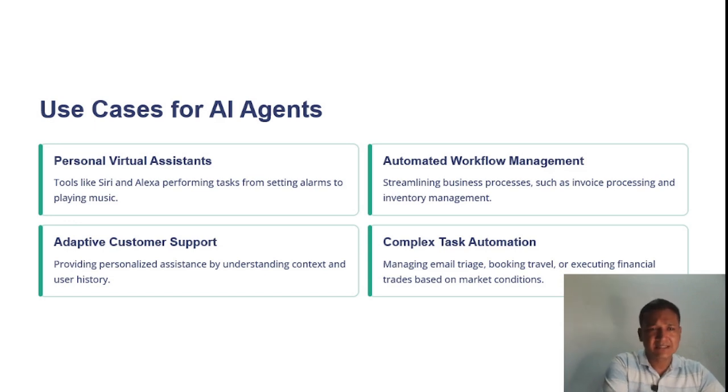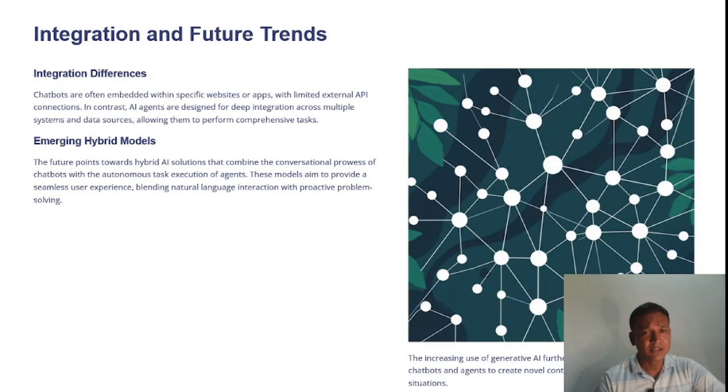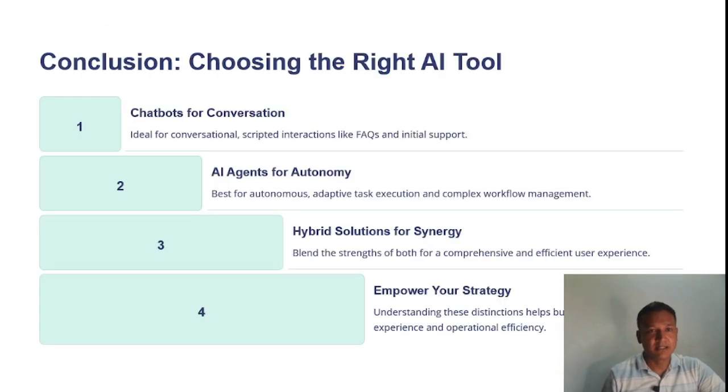The uses of AI agents are for personal virtual assistants, like Siri and Alexa performing tasks such as setting alarms. So they also do automated workflow management. They are useful in adaptive customer support and complex task automation. They are very good in these tasks. So, integration and future trends: AI agents are very futuristic, and you will see more and more AI agent software in upcoming times. And the conclusion is this: choosing the right platform and AI tools.